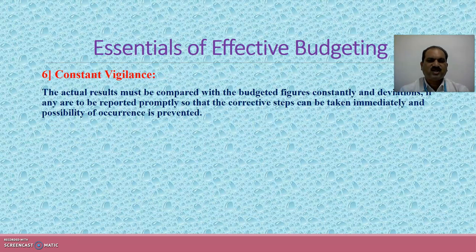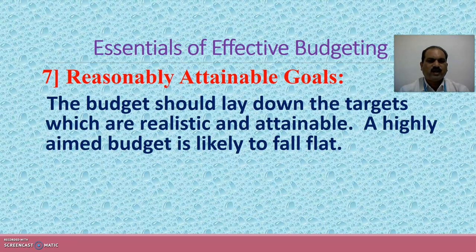The sixth essential is regarding constant vigilance. The actual results must be compared with the budgeted figures constantly, and deviations, if any, are to be reported promptly so that correct steps can be taken immediately and the possibility of recurrence is prevented. What are deviations? The difference between the standard and the actual figures, that is the difference between the budgeted figures and the actual figures, is known as deviations. So it should be reported to the higher level, but a constant vigilance should be maintained on it.